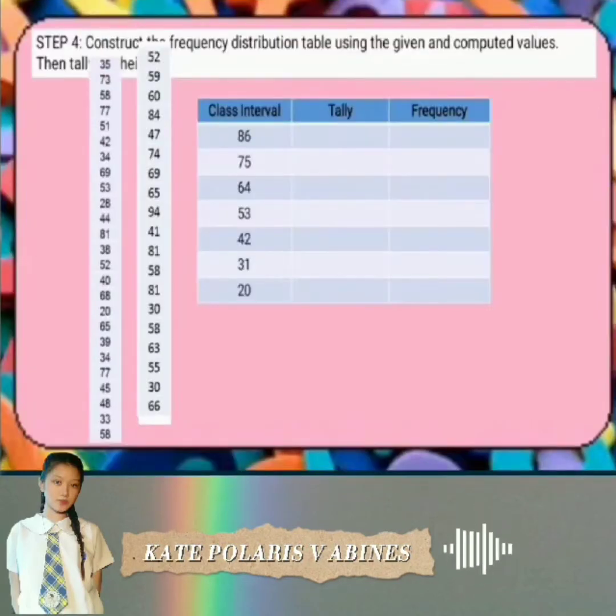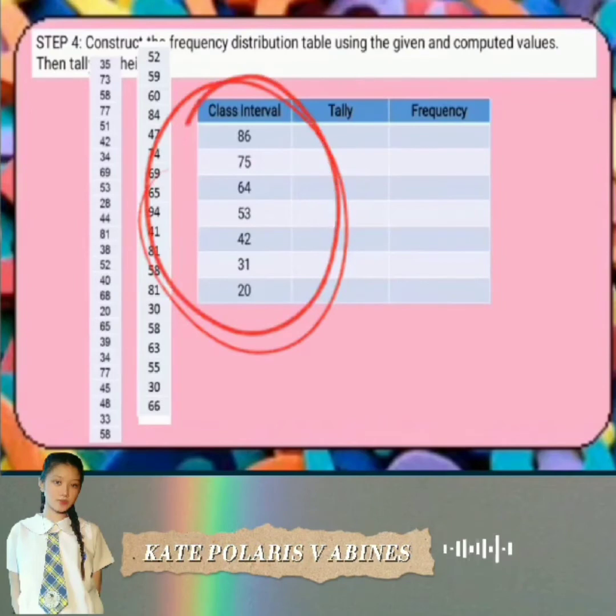So now we will make a table with class interval, tally, and frequency. Since our class interval is 7, make 7 rows here. So, 1, 2, 3, 4, 5, 6, 7. What we put at the bottom is the lowest score. We start at 20. Then we add the class size of 11. So, 20 plus 11 equals 31, plus 11 equals 42, plus 11 equals 53, plus 11 equals 64, plus 11 equals 75, plus 11 equals 86.